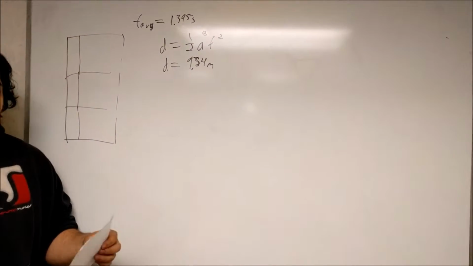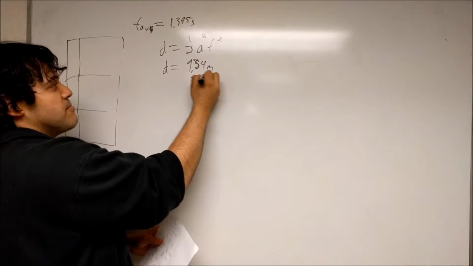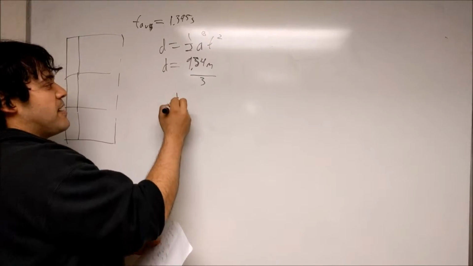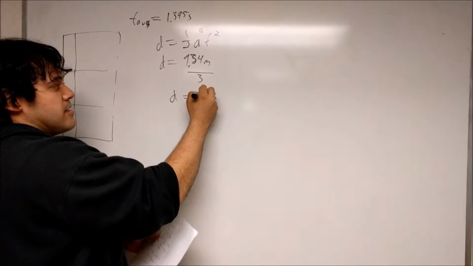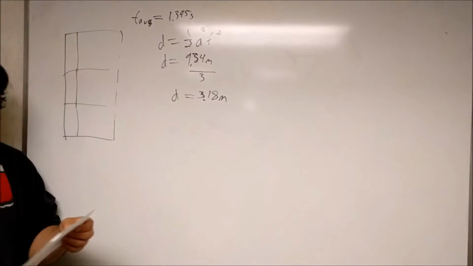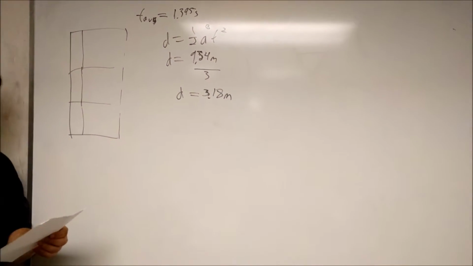Since it fell 3 floors, we simply divide by 3, and we found the distance of each floor to be 3.18 meters.